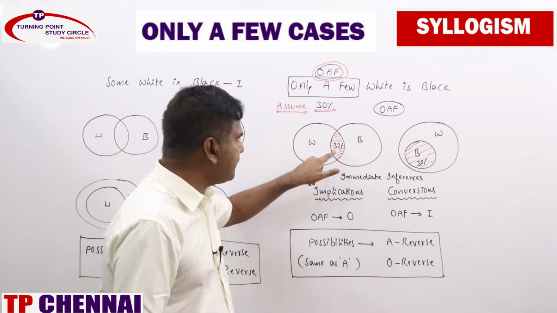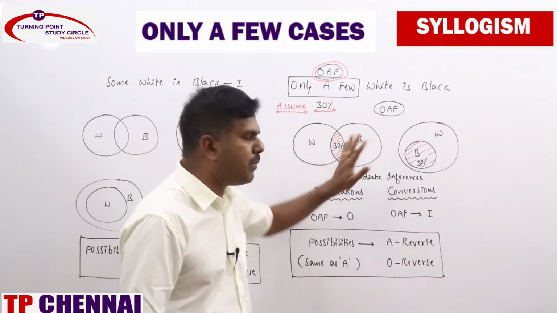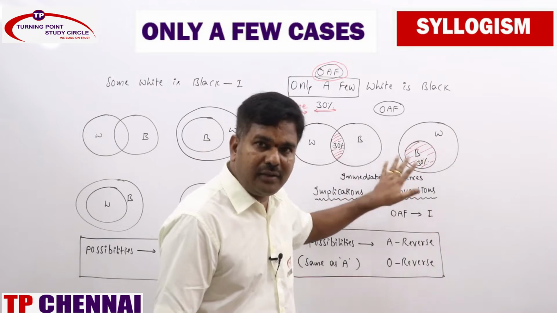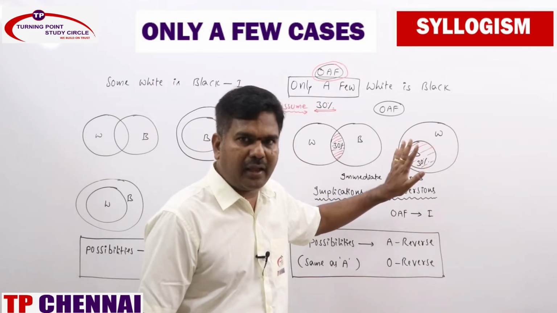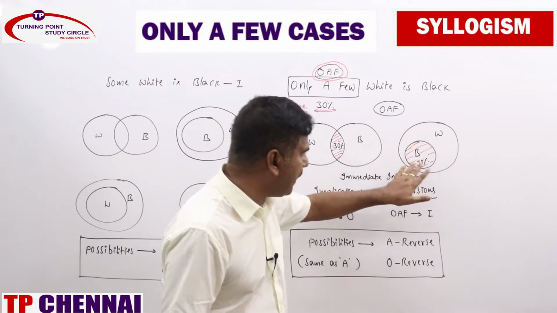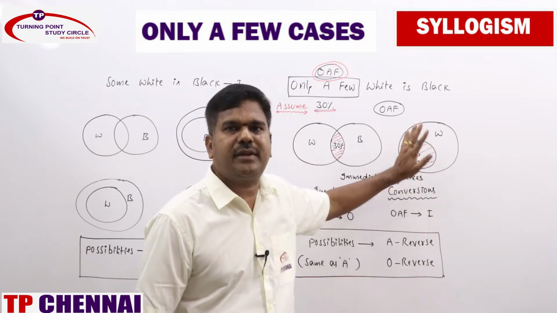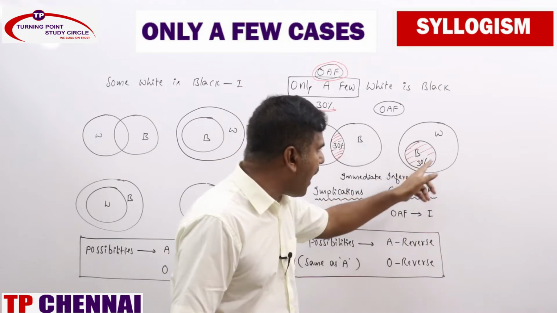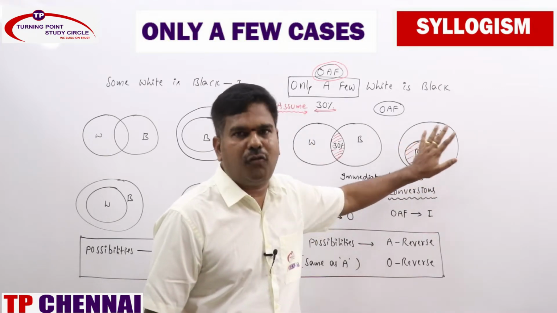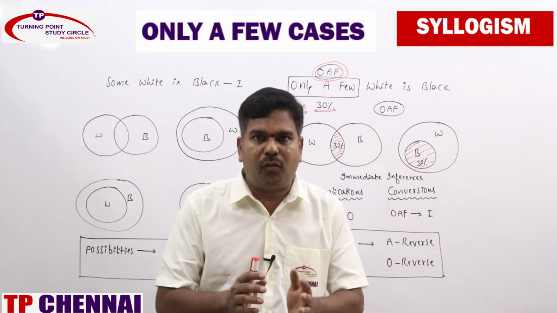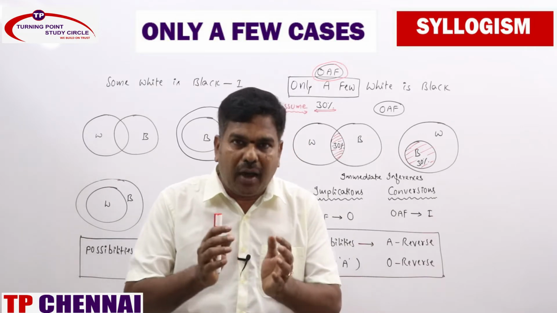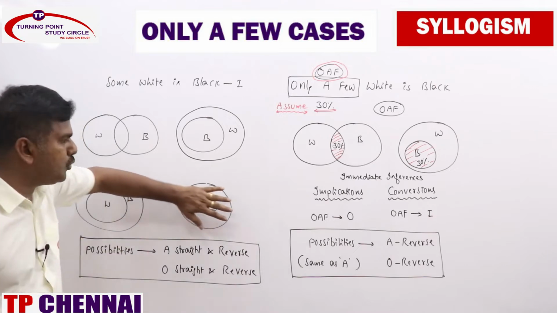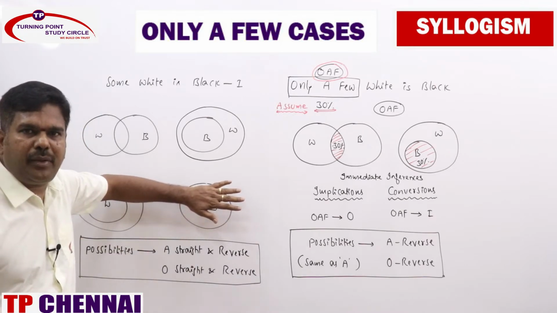So this one is 30%, suppose I take that 30% white is black. Another one: this is entire white, and inside it black is there, all black. So whatever is black consists of 30% of white. That's it. This is all black is white only, but entire black is 30% of white. Only a few white is black means only a part of white is black. Now can you differentiate? These two will be eliminated.